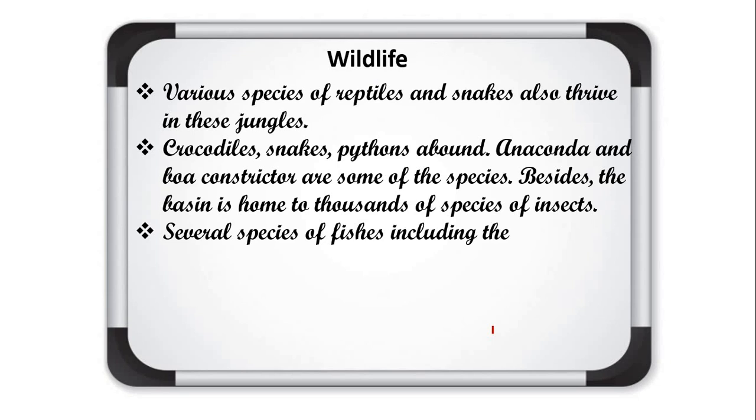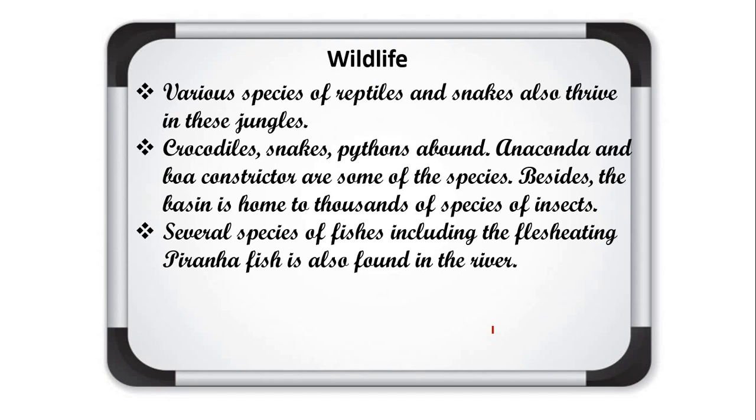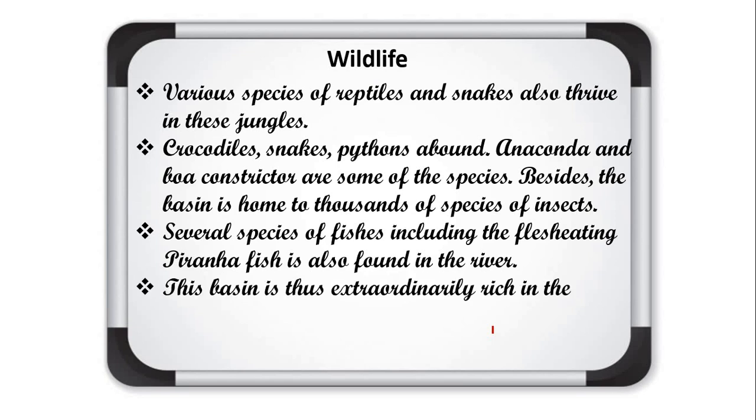Several species of fishes are found, including the flesh eating one. This is a very famous common fish which eats flesh. This is the piranha. The piranha fish is also found in the rivers of Amazon. This basin is thus extraordinarily rich in the variety of life found there. So friends, in this way we can see that a large variety of species of reptiles, birds and animals are found. The forest of the Amazon basin is rich in fauna, or wildlife.